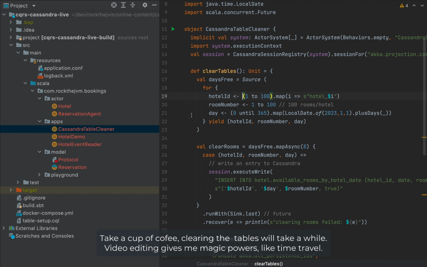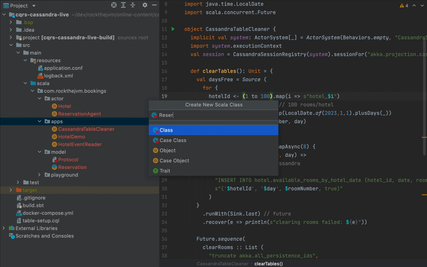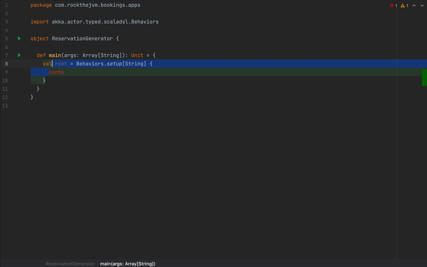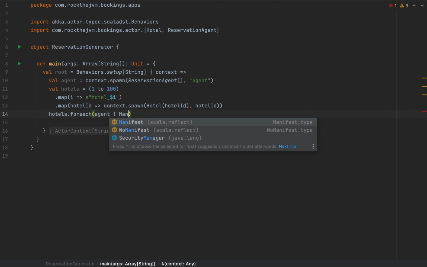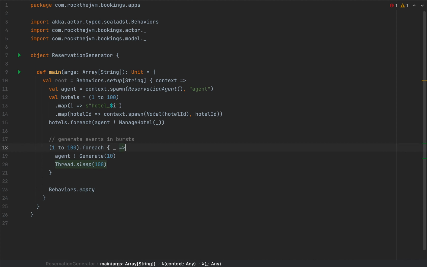All right, so with my application collapsed, I'm going to create another application to automatically generate a large number of events. So I'm going to call this reservation generator, and I'm going to make it an object with a main method. So in this case, all I'm going to do is spin up a reservation agent and a bunch of hotels. So I'm going to spin up 100 hotels, and I'm going to tell the reservation agent to manage every single one of those hotels. After that, I'm going to generate messages or commands in bursts. So 100 times, I'm going to generate 10 messages at a time. So 1,000 total messages at 100 different hotels.